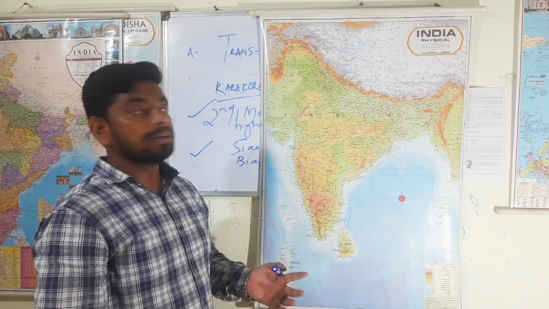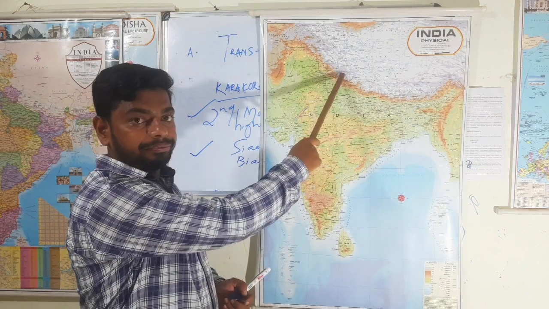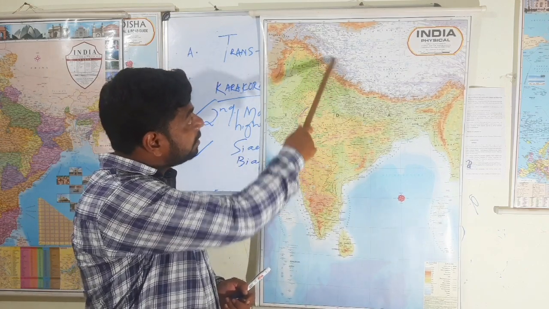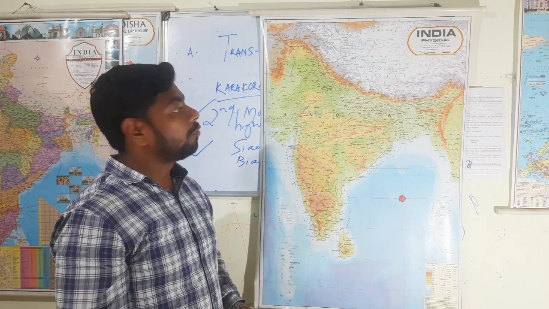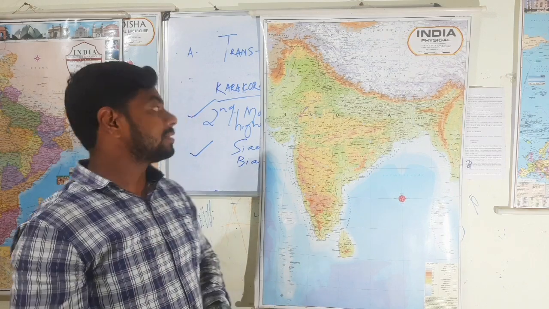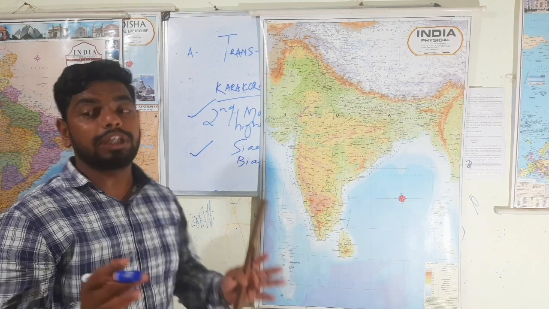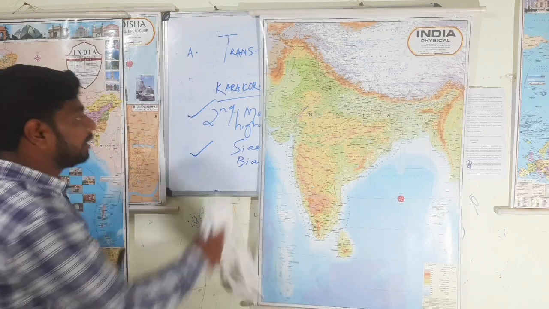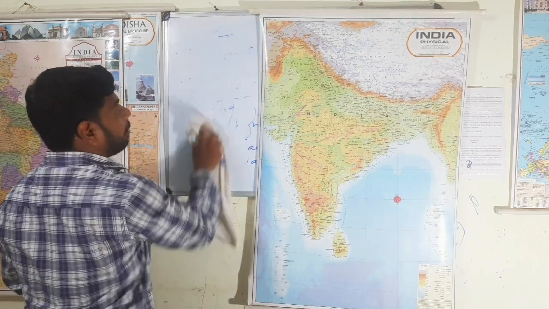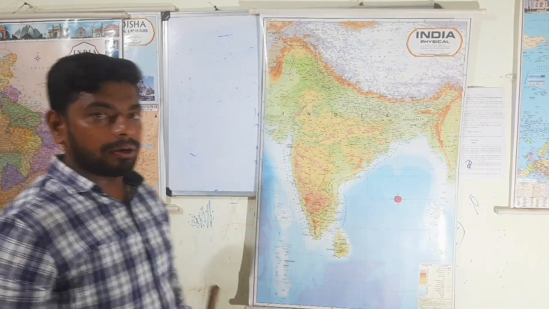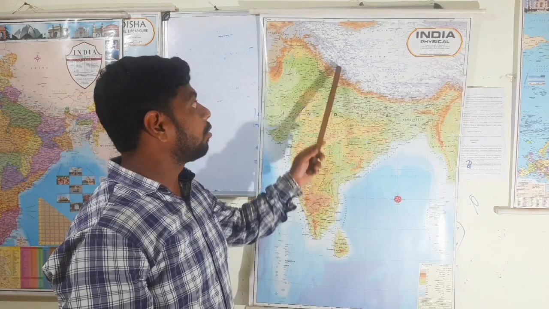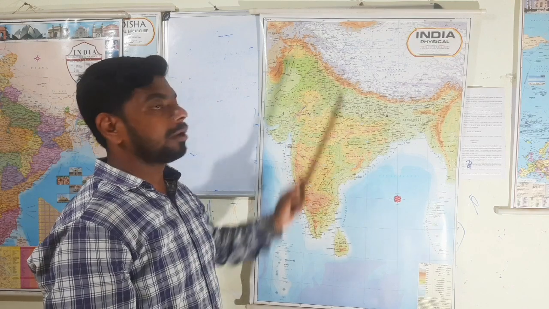What is that? Jaskar. Clear? And in the Jaskar mountain range, one of the well-known passes is there, named Jojila Pass. Okay, so Jojila Pass is located in the Jaskar mountain range.